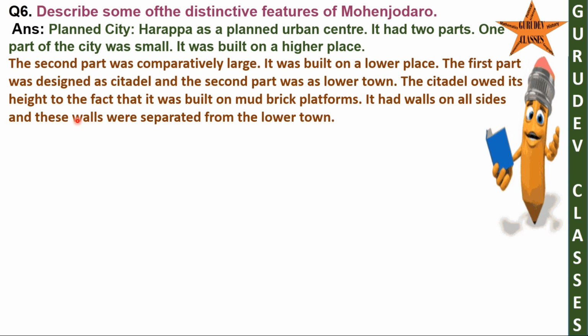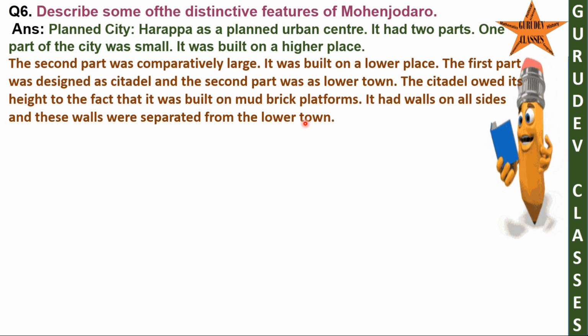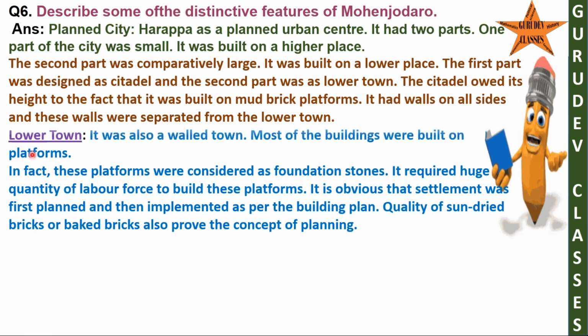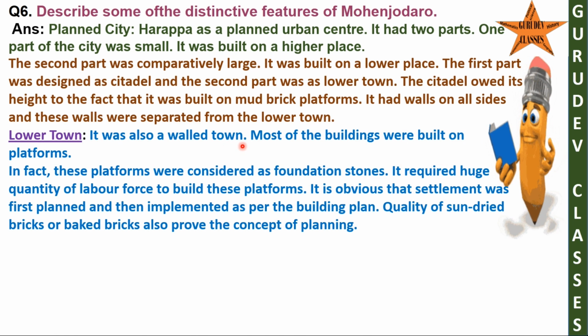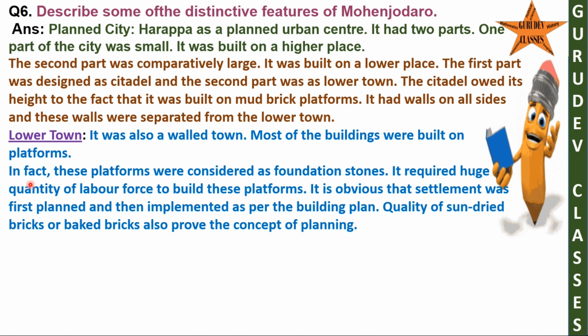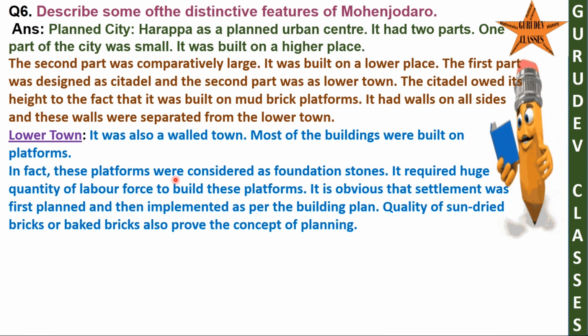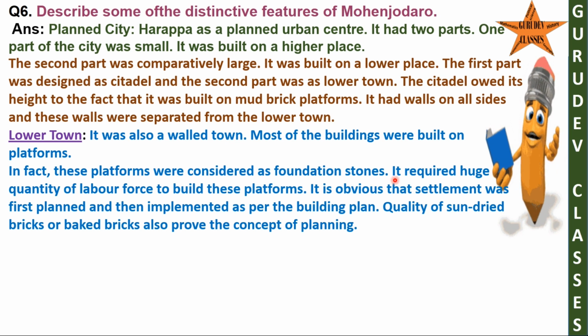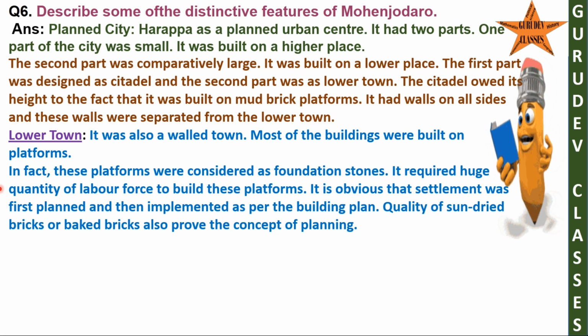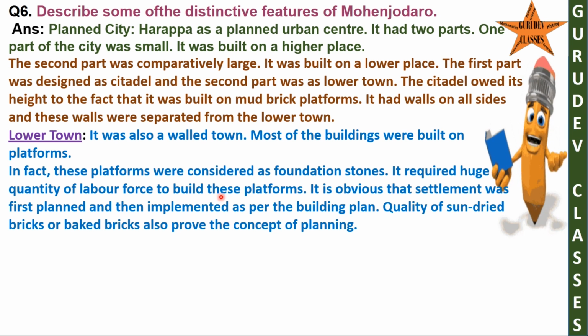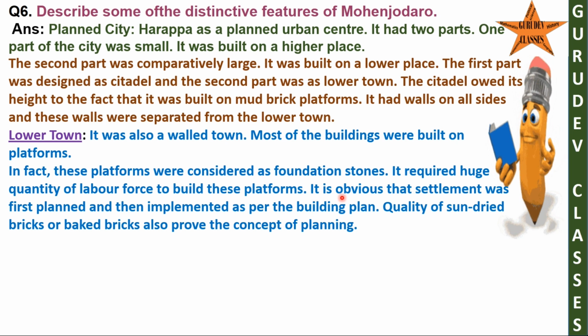It had walls on all sides and these walls were separated from the lower town. The lower town was also a walled town. Most of the buildings were built on platforms. In fact, these platforms were considered as foundation stones. It required a huge quantity of labor force to build these platforms.